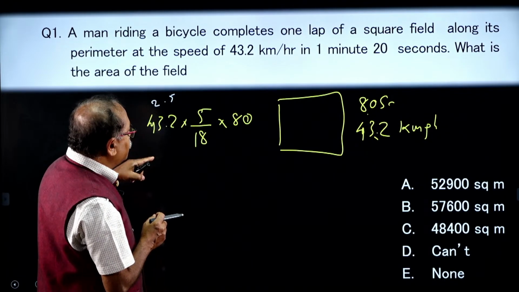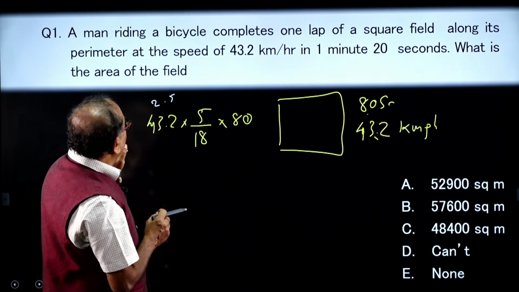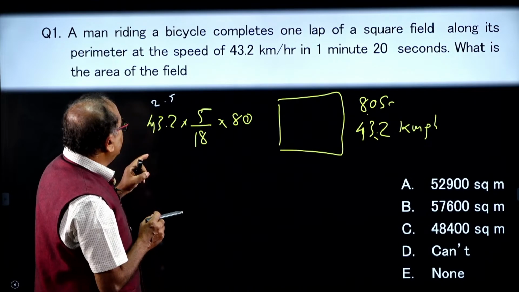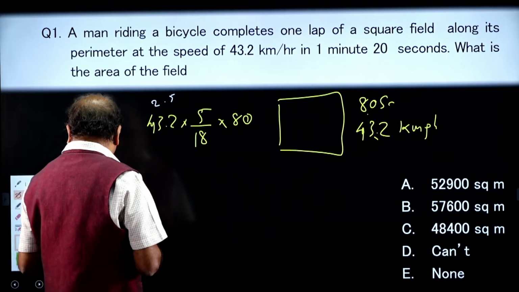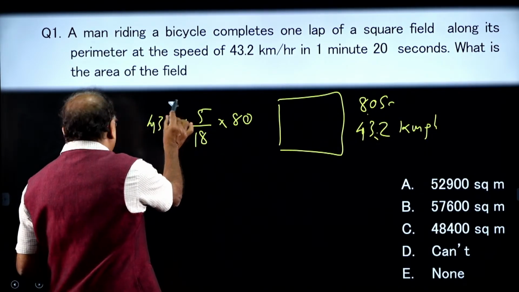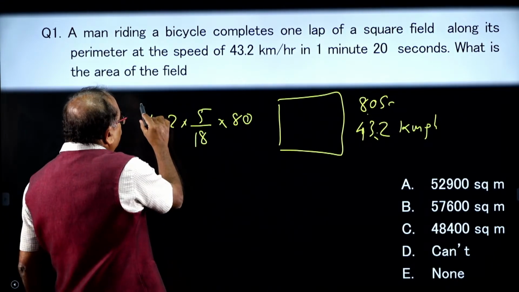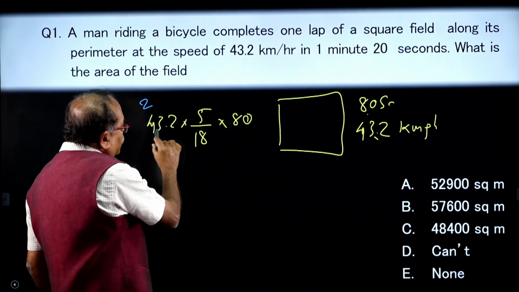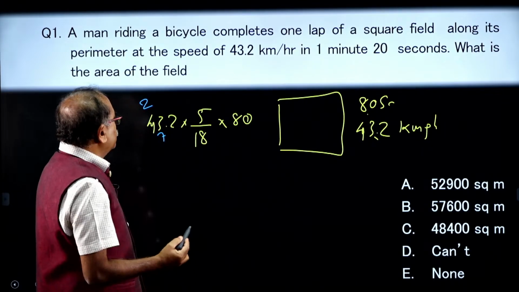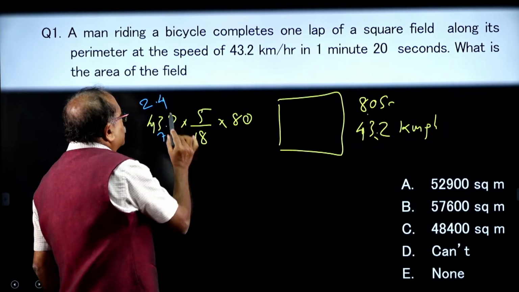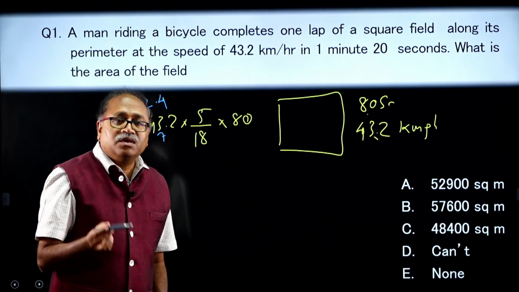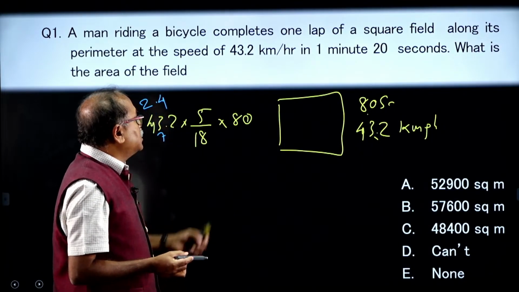43.2 into 5 by 18, and I should get this one. There is a small error in the cancellation here. 18 twos are 36, and this is 4. So, that is 24 into 5, that is 120, with the decimal it is 12.